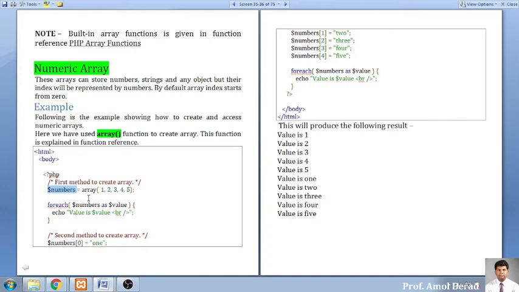The second important way is that you can assign the values to the indexes. You have a variable, and you assign the values in the array format. You write the index number in square brackets and assign the corresponding value. If it is text, you put it in double quotes. If it is a number, you assign it directly, like 1, 2, 3, 4. So considering it is text, it needs to be written in double quotes; considering it is a number, it is written directly like this, the 1.